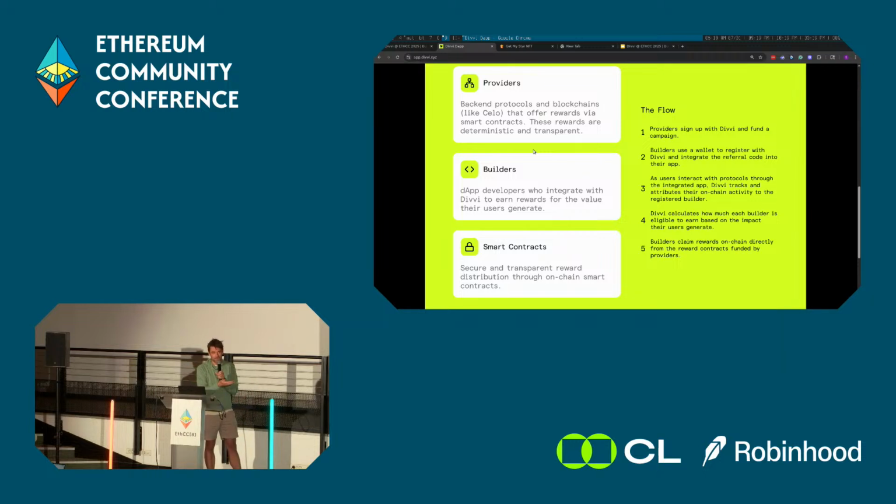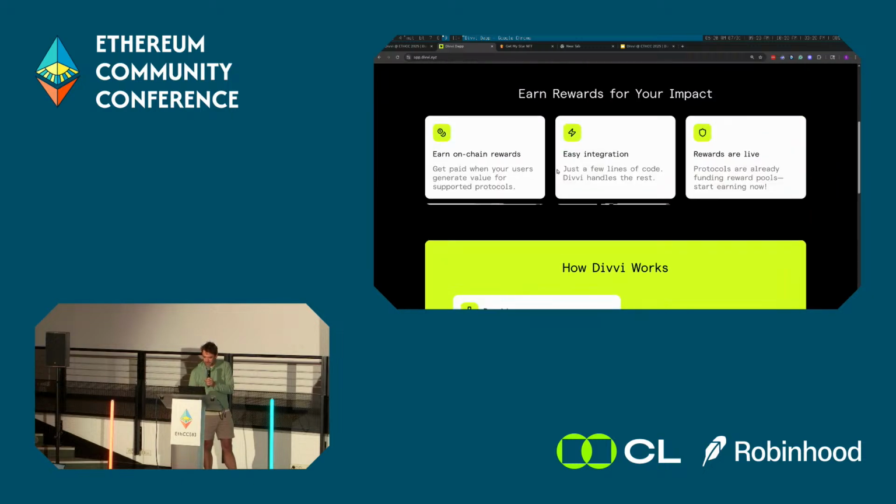Providers, or what I just referred to as ecosystems, set up campaigns. And a campaign defines three things: a KPI that the campaign wants to move, a structure for rewarding participants that help move that KPI, and then a budget. Builders can come to this app and see what campaigns are live, sign up for campaigns, maybe tweak their product a little bit so it's targeting those KPIs, and then periodically come back to the app and claim rewards.